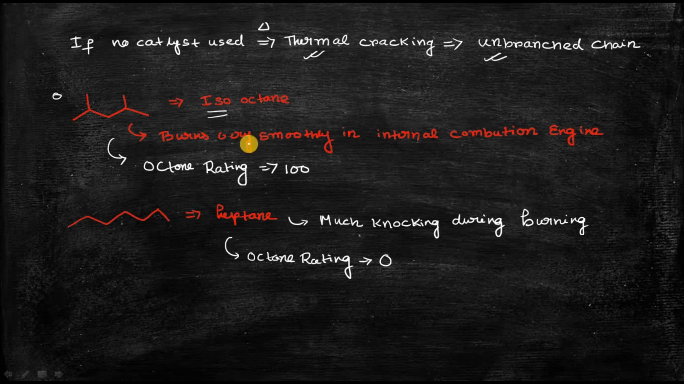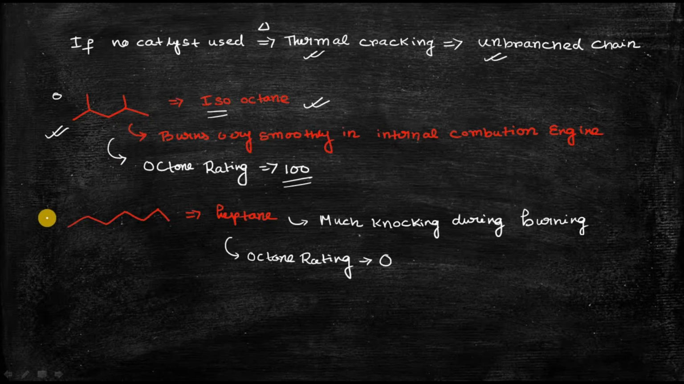Why? Because it burns very smoothly in the internal combustion engine. If any petrol has more isooctane component, that petrol is very ideal for a vehicle because it burns smoothly. These types of alkanes have an octane rating, and isooctane is the best compound, with an octane rating equal to 100. With respect to this compound, all other compounds are judged on whether they burn smoothly or not.